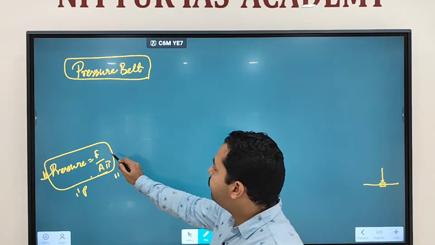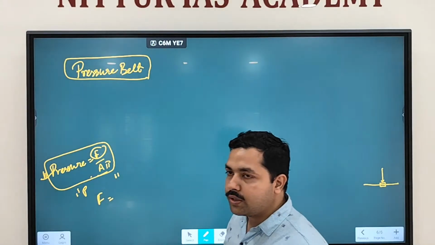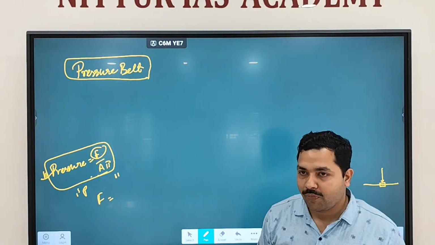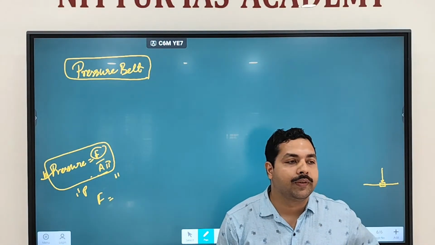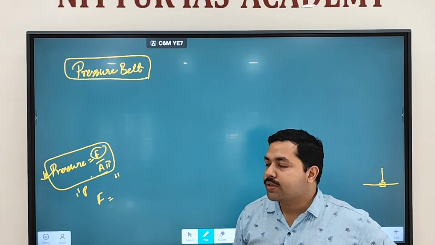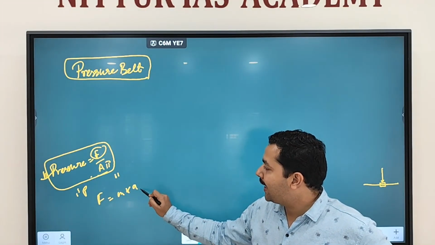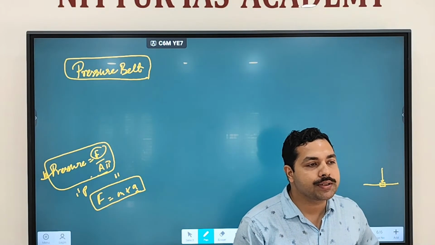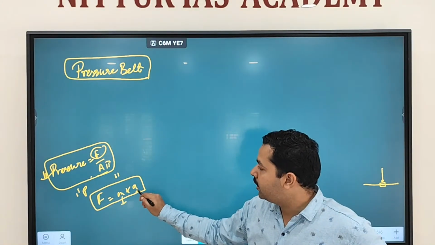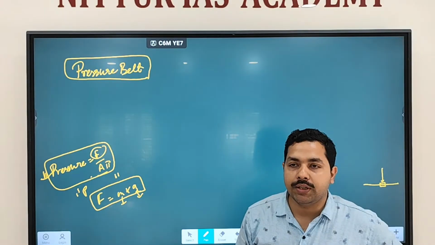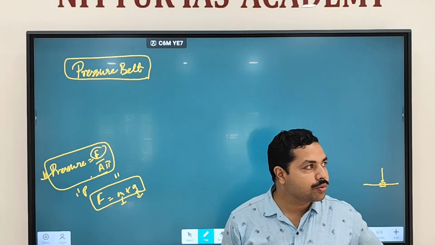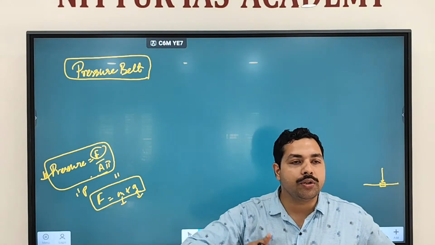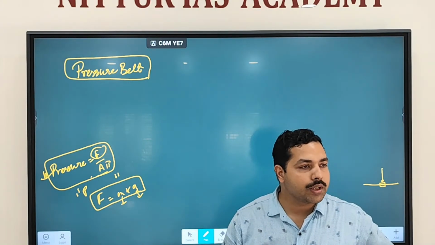Now, how do you define the term force? In physics, you have studied the term force. Force is referred to as mass into acceleration. How much mass of the body and how much acceleration, that is called force. Force is equal to mass into acceleration. Fine. Acceleration is the change in velocity. At what velocity you are moving, that is acceleration.